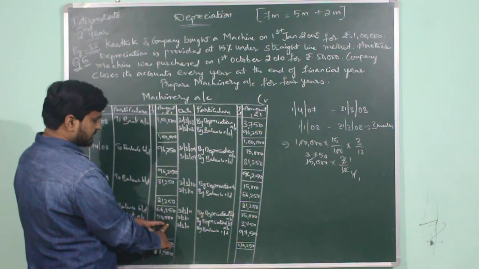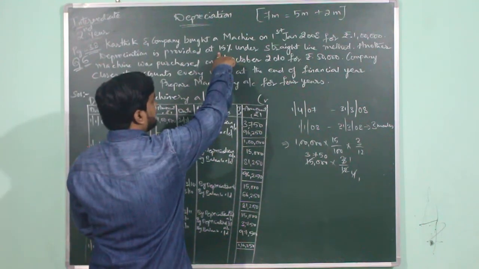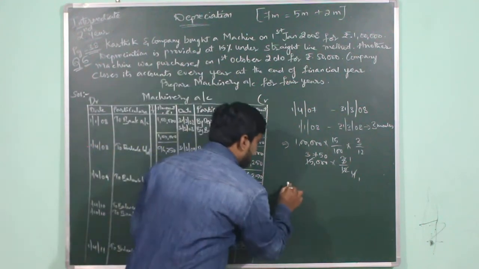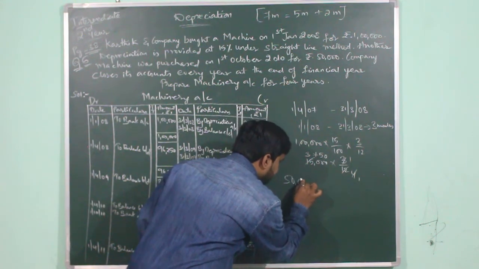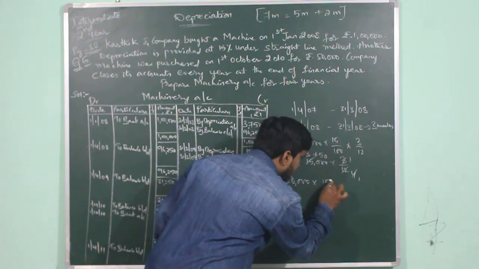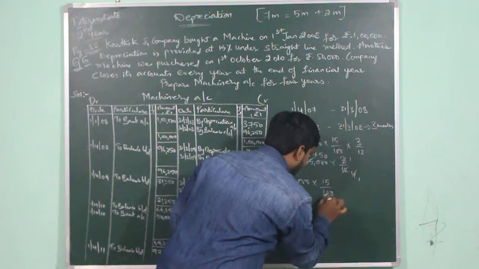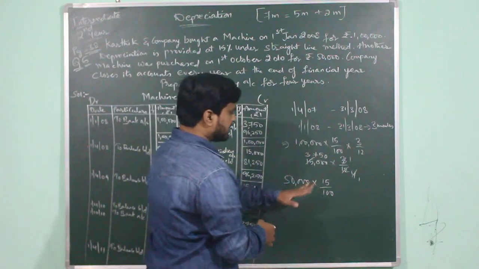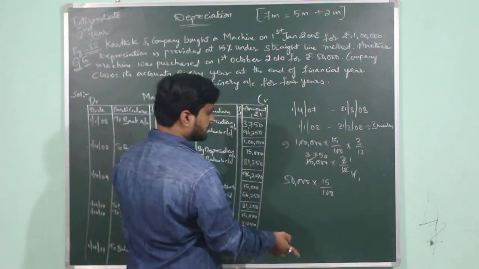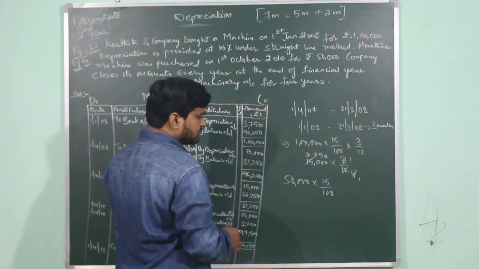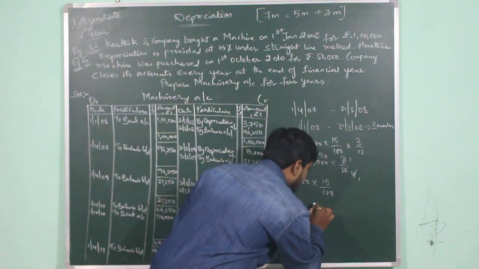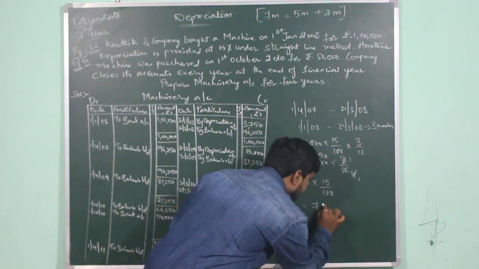The value is 50,000. And what is the rate of depreciation that you are required to provide? 15%. So the calculation will be 50,000 into 15 divided by 100. So 50,000 into 10 divided by 100 works out to be 5,000, and 5% works out to be 2,500. So 15% will be 7,500.